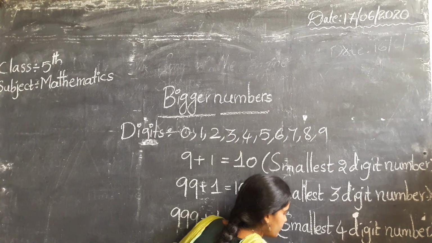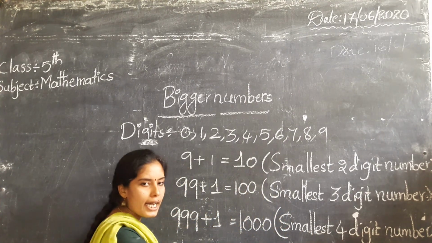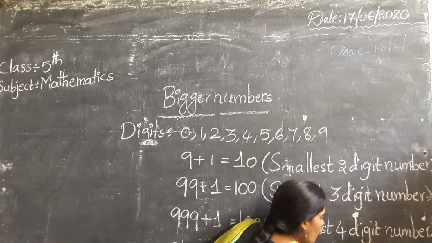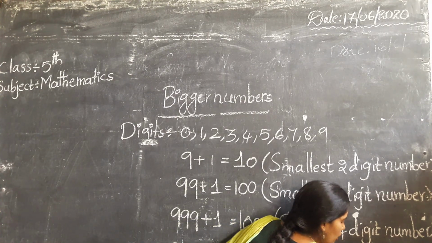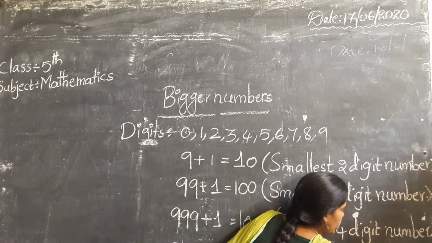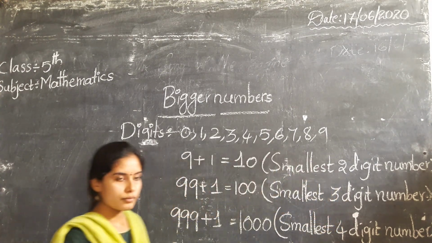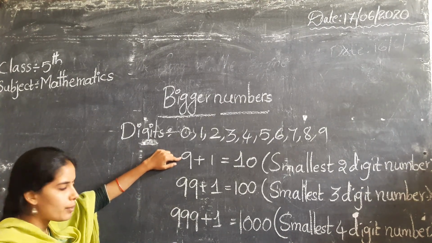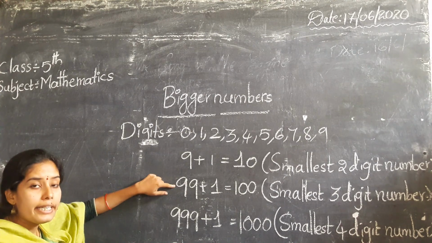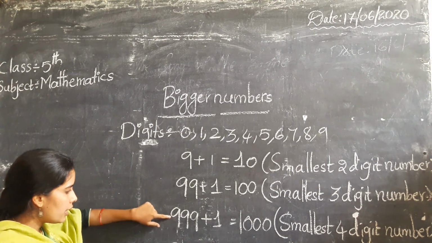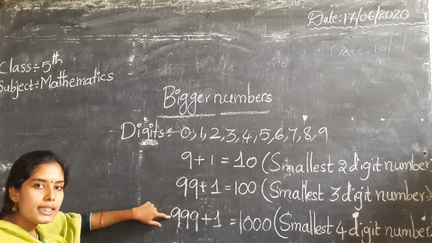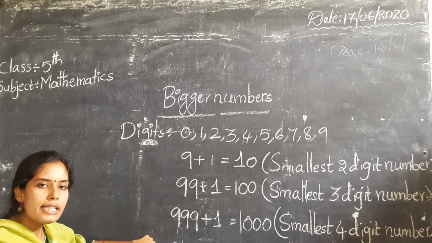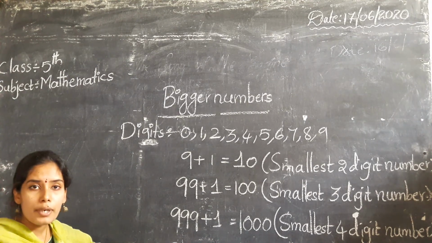Can you say this is the smallest? How many digits are there here? 1, 2, 3, 4, 5. So it is the smallest 5-digit number. So 9 is the greatest single-digit number. 99, the greatest 2-digit number. 999, the greatest 3-digit number. 9999, the greatest 4-digit number.